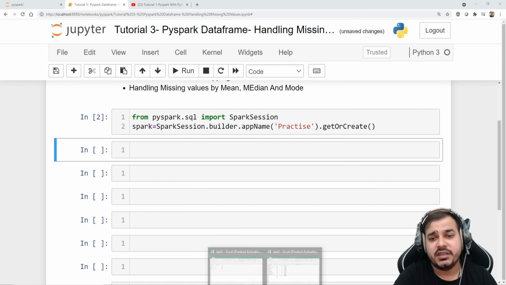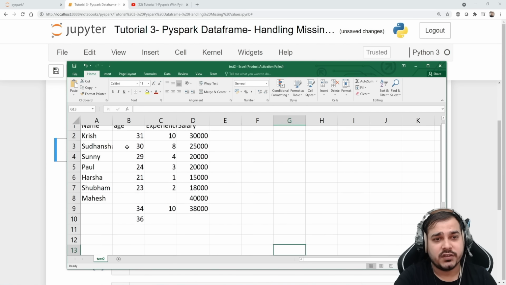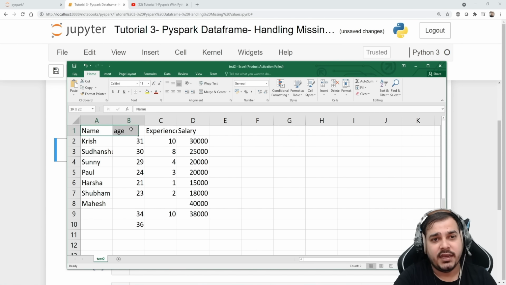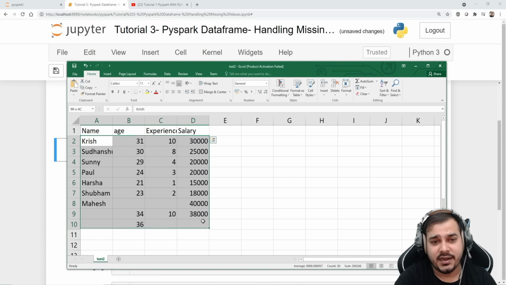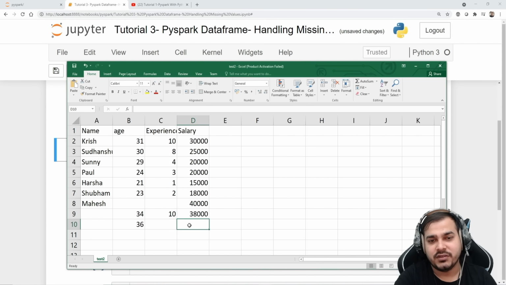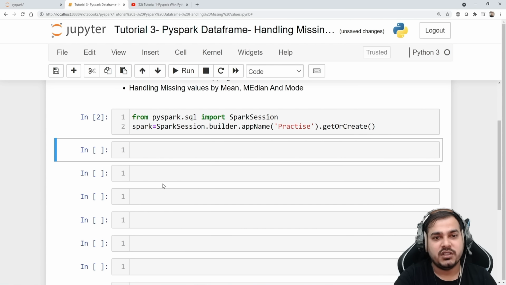Now for this I've just created a very simple data set which looks like this. I have columns like name, age, experience, salary. So these are all the candidate names, and probably there are some values which are left blank. Here you can see some values are left blank. So we'll try to see how to drop null values or how to handle these missing values and all. Okay, so let's proceed.